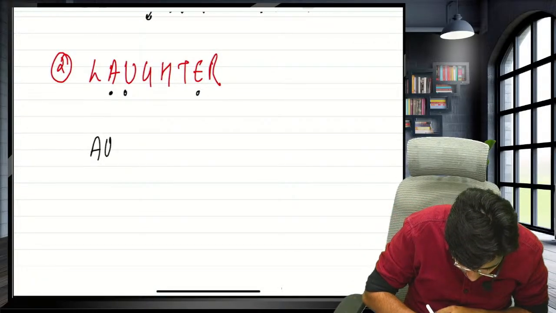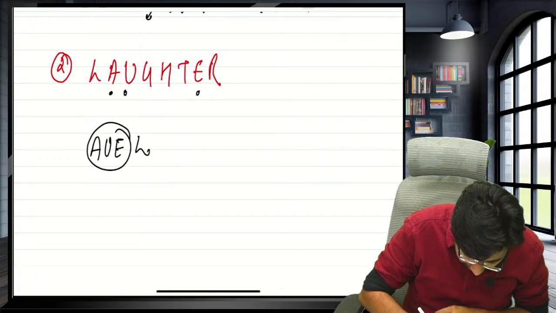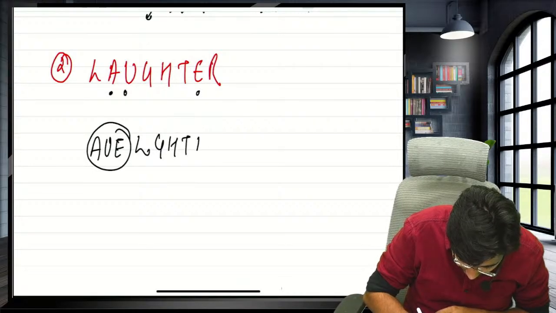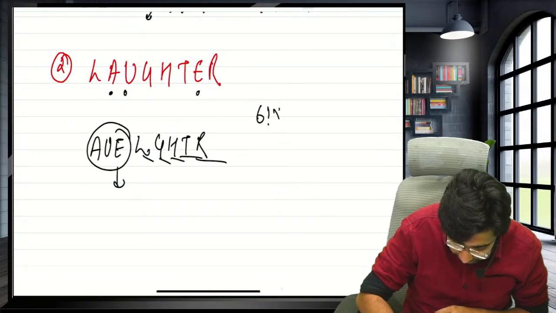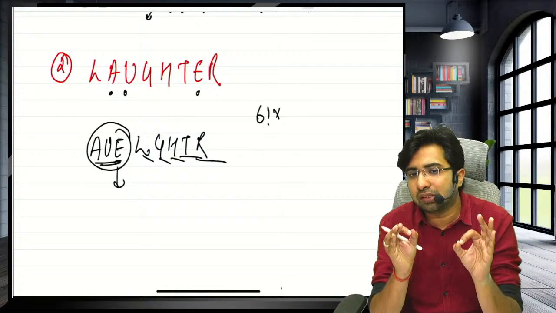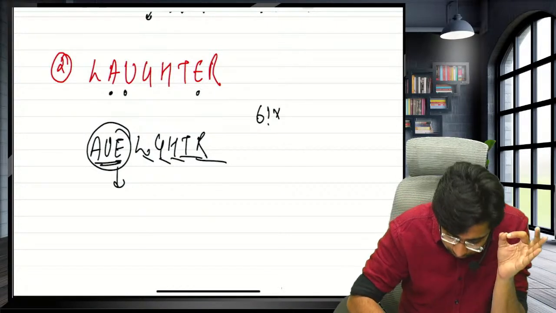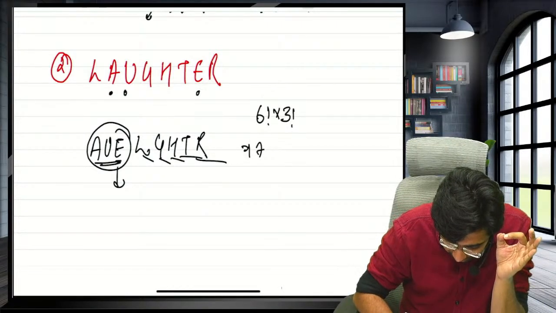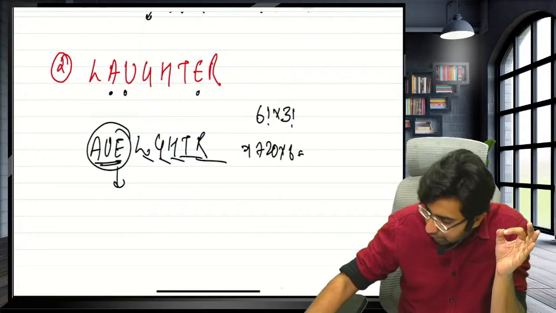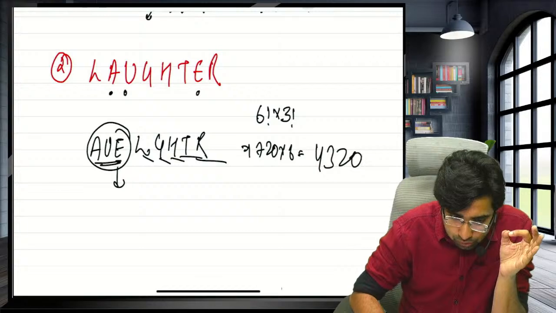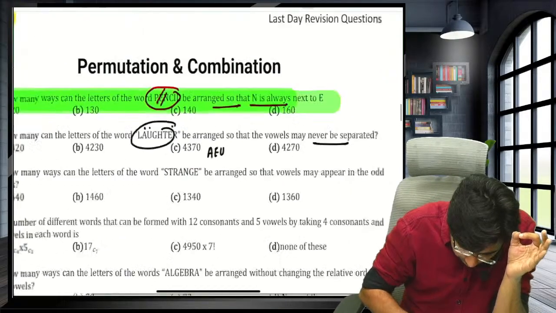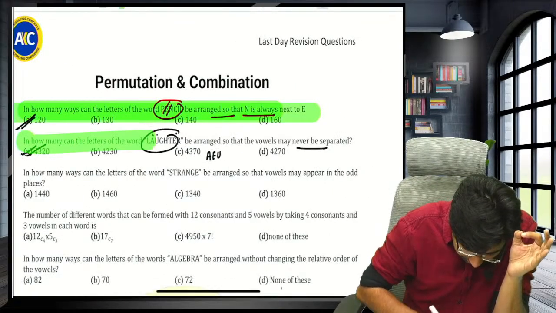A, U, E in one box. What is left? L, G, H, T, R: 1, 2, 3, 4, 5, 6 things. 6 factorial. Guys, if they flip inside the box, can I say the vowels are still together? Yes. So you have to arrange the 3 vowels inside as well, that is 720 into 6. Guys, how much? 4320. Correct answer, Ari: 4320. Option A.